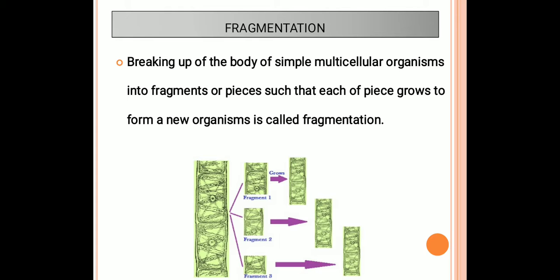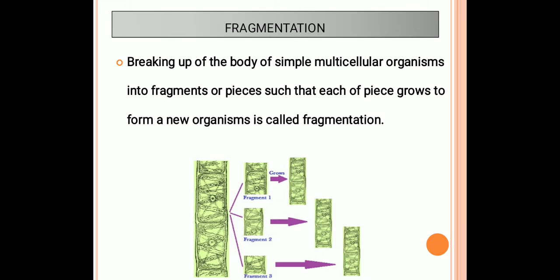Good morning, students. In continuation of asexual reproduction, the next one is fragmentation. What is fragmentation? In this type of reproduction, the body of an individual breaks up into two or more parts, or fragments. Breaking up of the body of a simple multicellular organism into fragments or pieces, such that each piece grows to form a new organism, is called fragmentation.